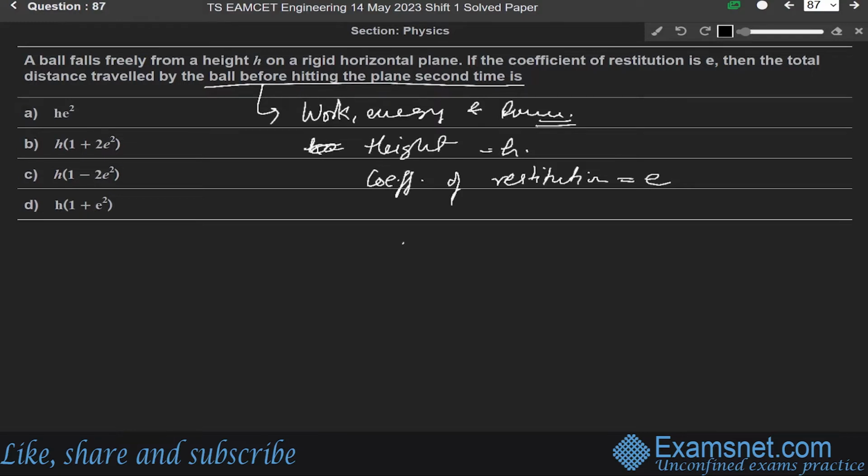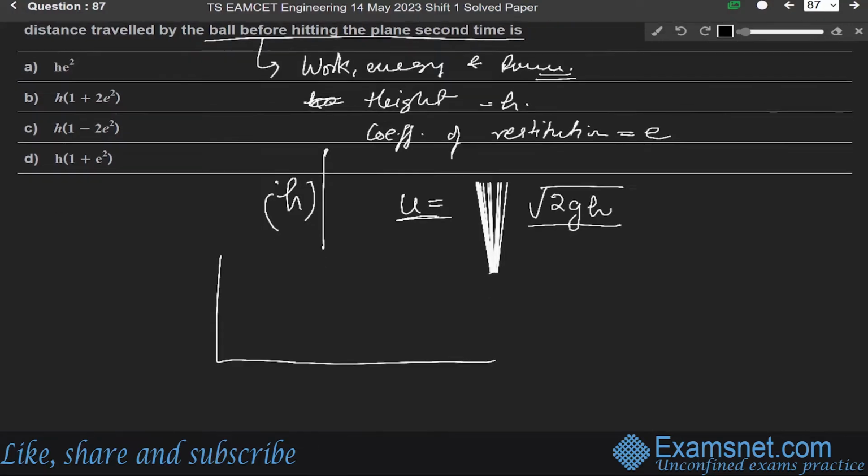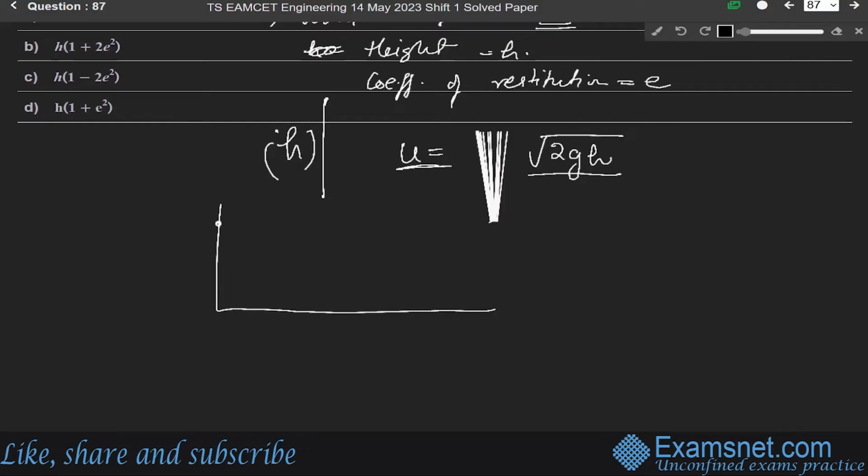So u will be under root of 2gh. When the ball is dropped from a height h, its initial velocity u is equal to under root of 2gh. Let us understand it like this. Suppose this is of height h, and a ball is dropping like this. First time its height will be h, and when it hits the second time, let us say its height will be h1.